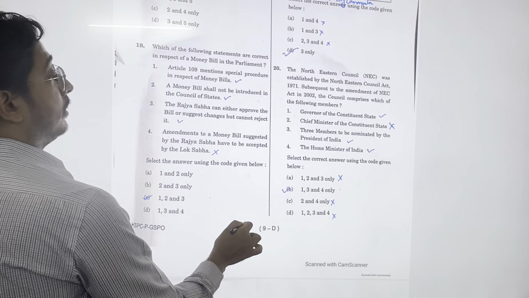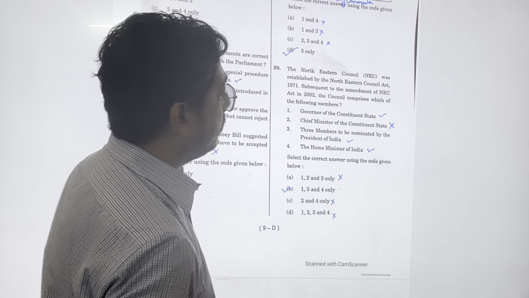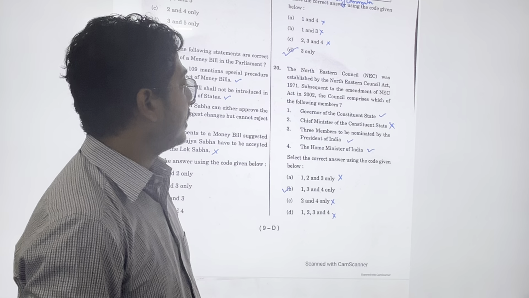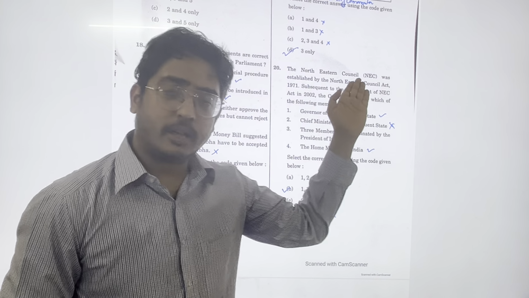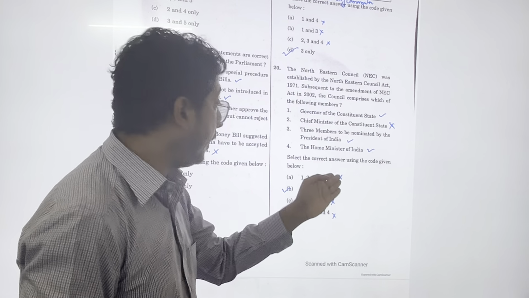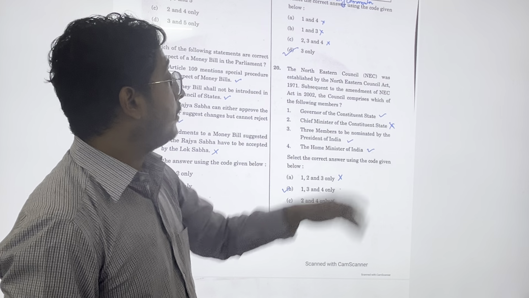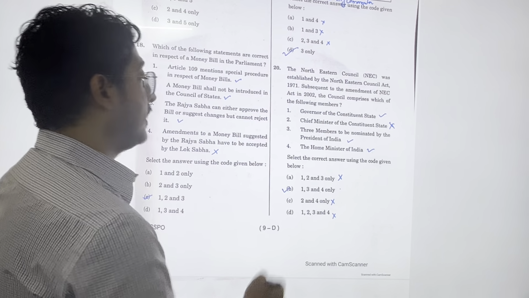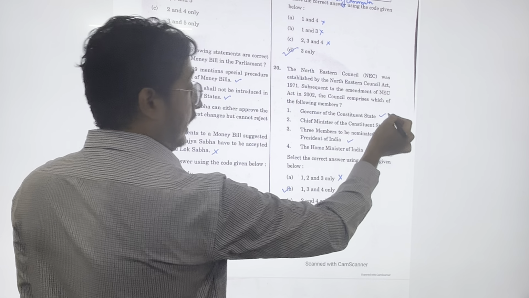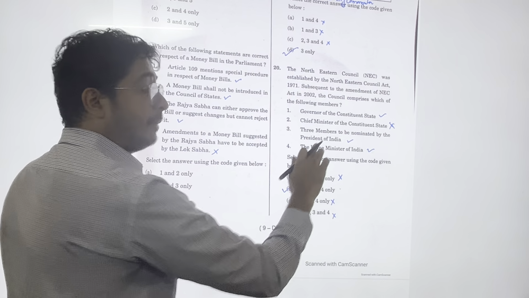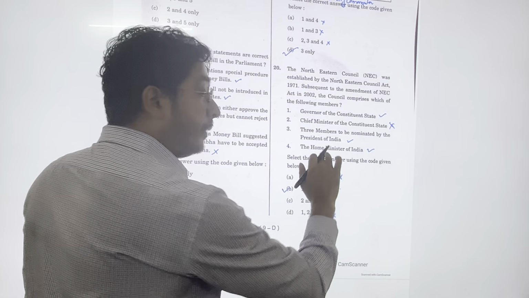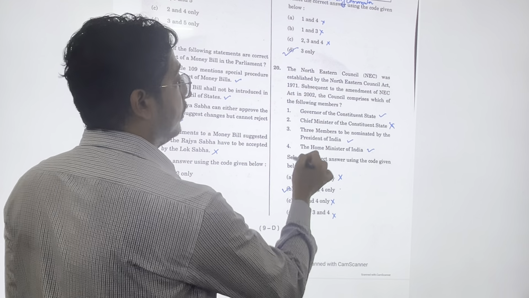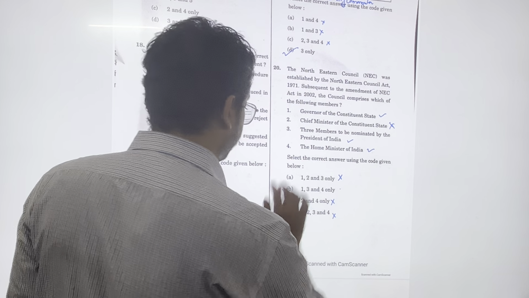Next, North Eastern Council, direct question from Lakshmikant, you can say. The North Eastern Council was established in 1971. North Eastern Council Act से हुआ था. कौन कौन है? Subsequent to the amendment, the council comprises which of the following? Governors of constituent state, correct है. Chief ministers नहीं है. 3 members to be nominated by President of India, correct है. Home Minister तो chairman रहता है, correct है. So 1, 3 and 1, 3 and 4 are the correction. Easy question.